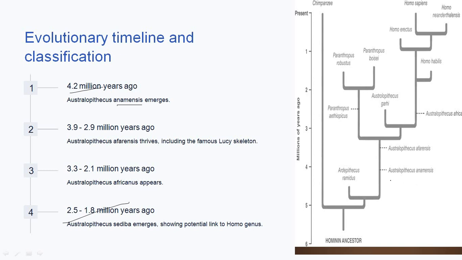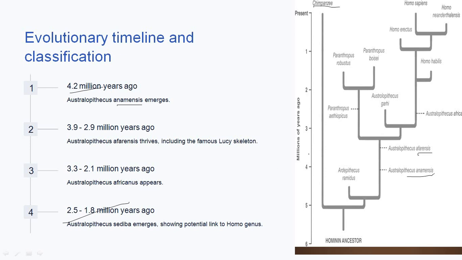Here you can see in this chart that there was a common hominin ancestor from which we get a diversion about 5 million years ago, from where the chimpanzees have evolved, and then we see that another stock was developed from where we get Ardipithecus ramidus, and from the other form we get Australopithecus anamensis. So the oldest form among the Australopiths is anamensis. After anamensis, we get Australopithecus afarensis. Both of them share the same stock, right?